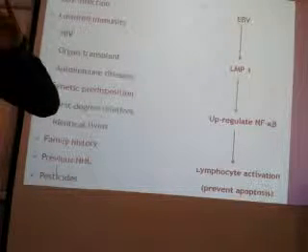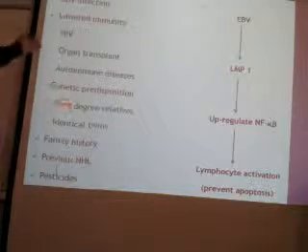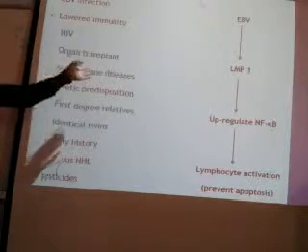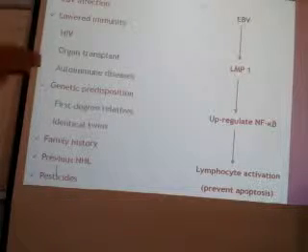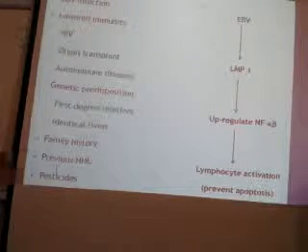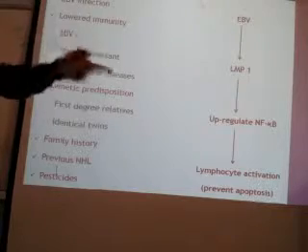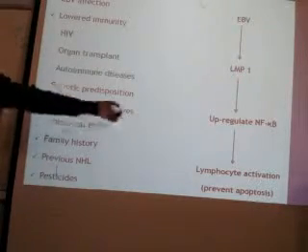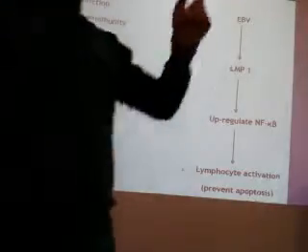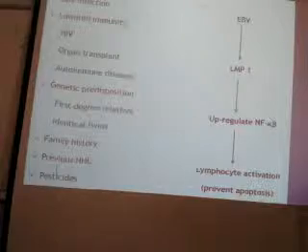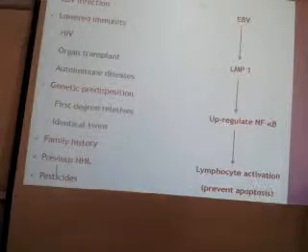Second is lowered immunity. If immunity is lowered, there are more chances of Hodgkin lymphoma, as in HIV, organ transplant, autoimmune diseases. Then genetic predisposition: if there is a family history, or first degree relatives are involved, or identical twins, more chances. If the patient has a history of previous NHL and is cured, he can have Hodgkin lymphoma also.